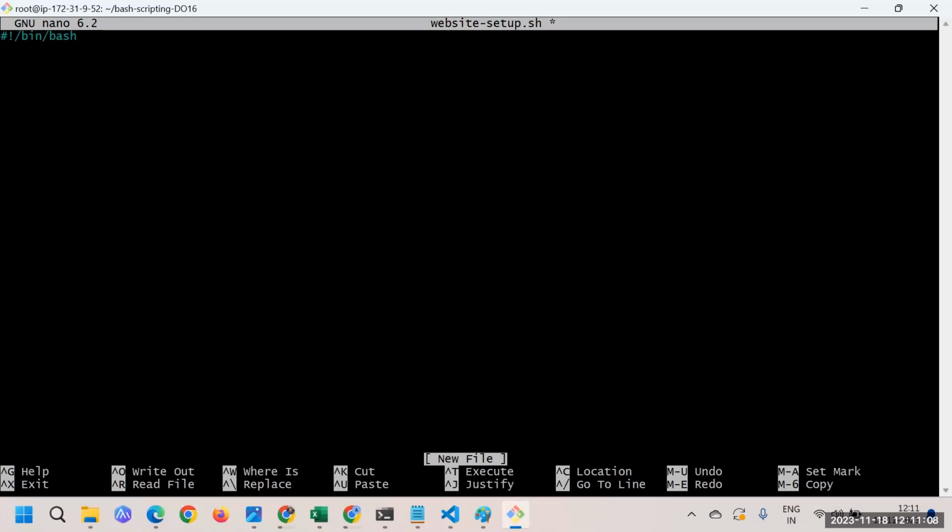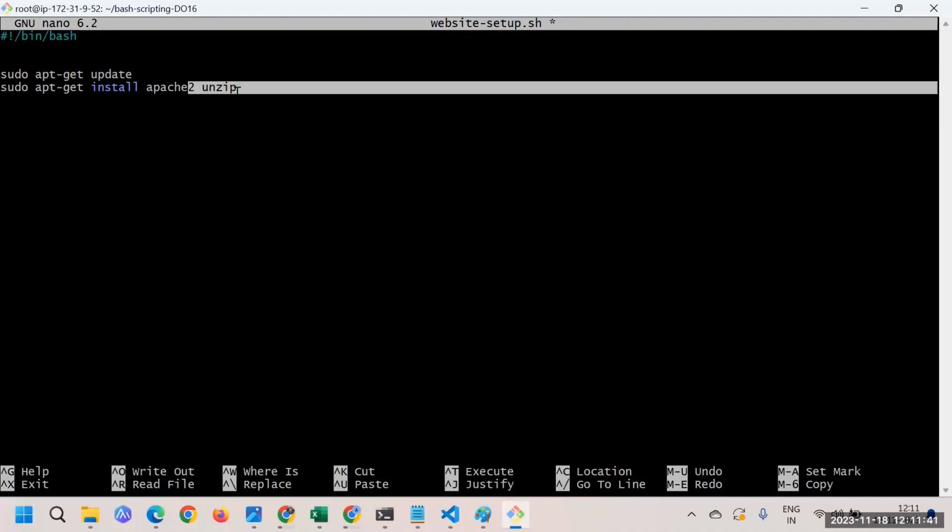Next thing is what? We have to install a few things, right? So here I'll say sudo apt-get update. As usual, first of all I'll say apt-get update, and then I'll say sudo apt-get install. What we have to install is Apache 2. Apache 2 is the very first thing we have to install, correct? Then what else? Maybe unzip, correct? Unzip is also something we have to install. Anything else? Probably no at this time. Whatever we have to install, just mention all of it here.